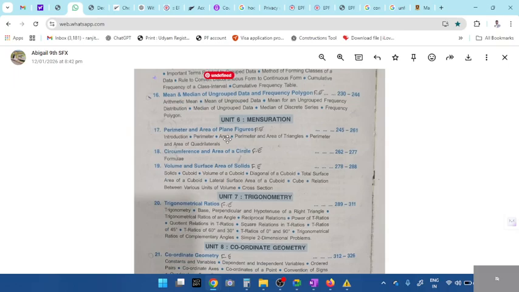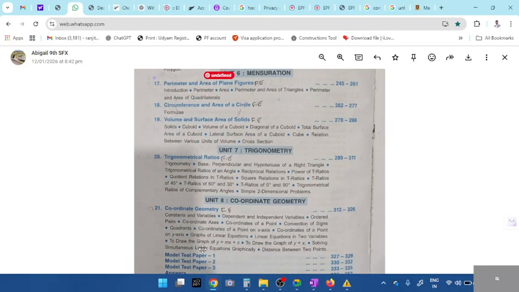Tomorrow Saturday we'll have an entire day. These three students. Each chapter will take at least 2 hours for revision. Circumference, volume, perimeter, and area. So this is Saturday, mensuration. Along with trigonometry, what about coordinate geometry? Do you all remember first quadrant, second quadrant, third quadrant? Even that revision will be done tomorrow.